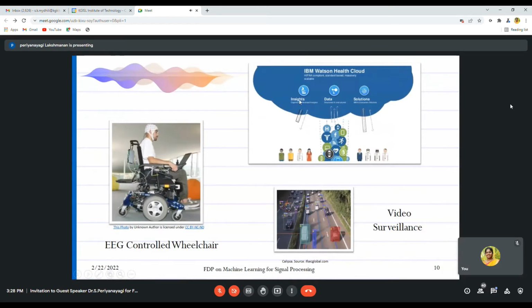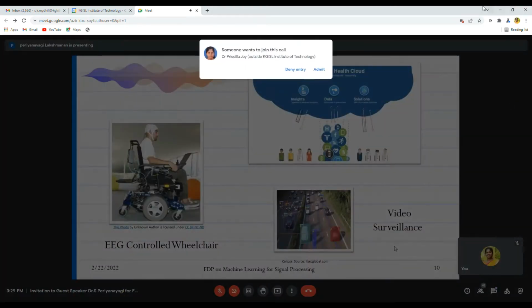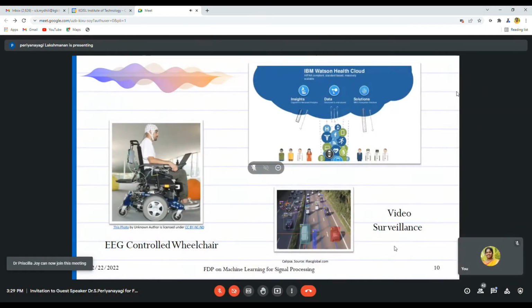So the patients will be uploading their issues in the cloud, and doctors will also give some solutions. And this machine learning algorithm is trained to give a perfect solution to a perfect problem. And coming to video surveillance, cameras on the street will analyze the video, whether they are going in proper track, whether they are going at a correct speed. Everything can be predicted by using these machine learning models.